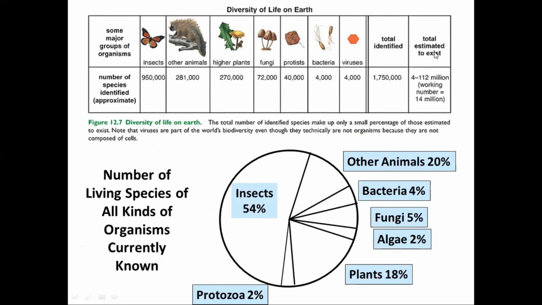So total estimated to exist 4 to 112 million, right? But look at the actual identified numbers, right? That means we still have a chance to identify some new species, especially when you look at the insects, because we are giving very, very low priority for the insects.